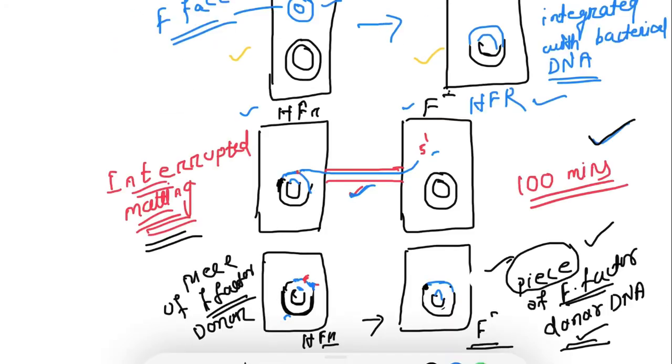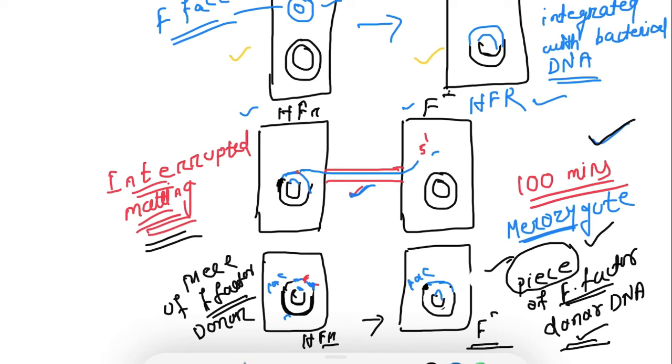Okay, you will observe merozygotes. What will you observe? These are not fully diploid, they are partially diploid. So you will find this one is the merozygote. Merozygote means it is partially diploid. Let's say in the donor there is a gene for lactose, and this particular gene is transferred along with the F factor to the recipient cell. That means the zygote is diploid for lactose.